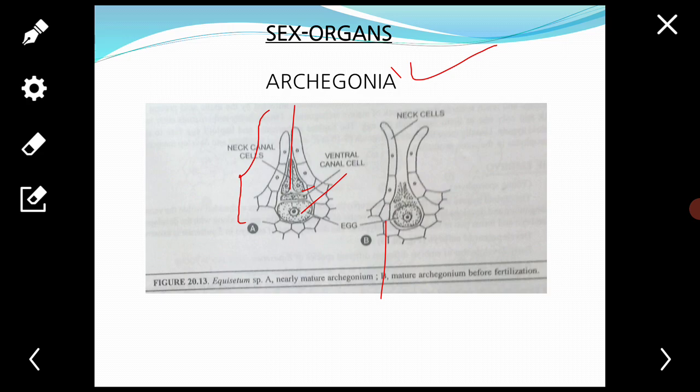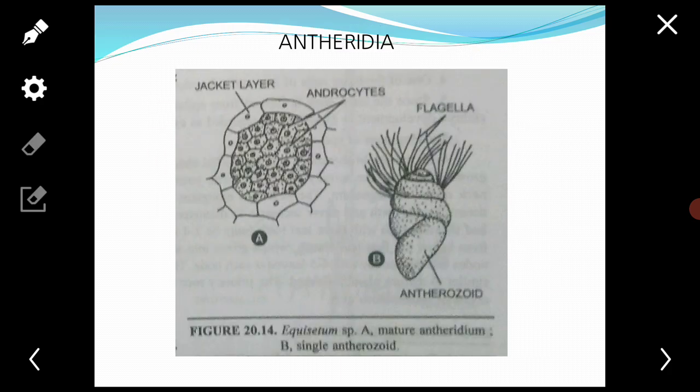The 4 distal cells of the neck elongate and bend backwards, creating a wide opening for entry of the spermatozoids. Next, the antheridia.